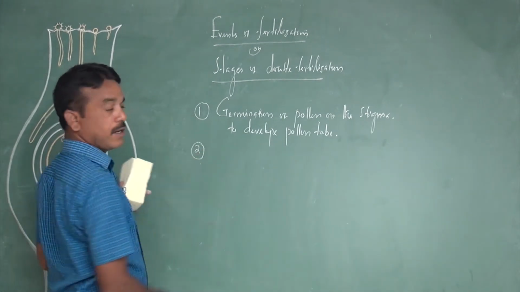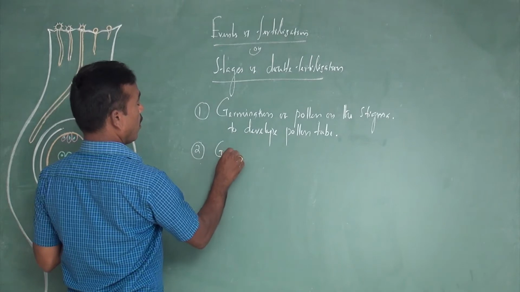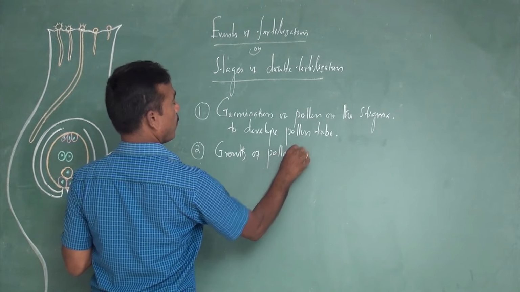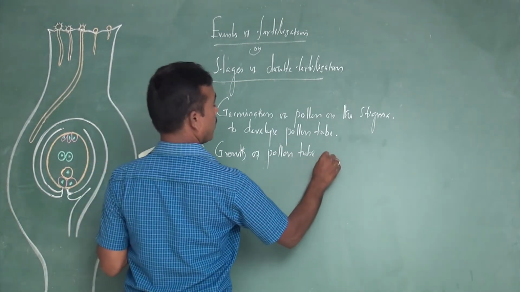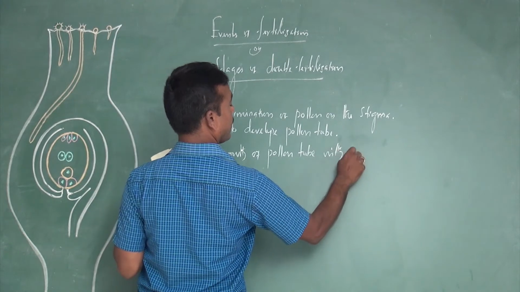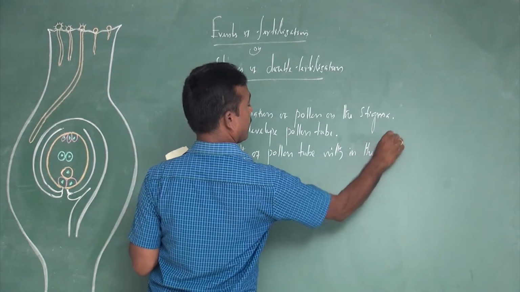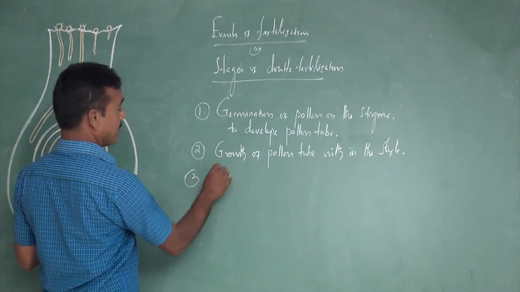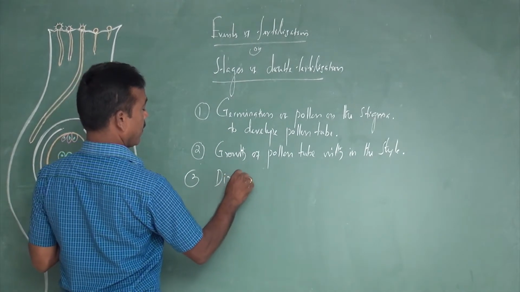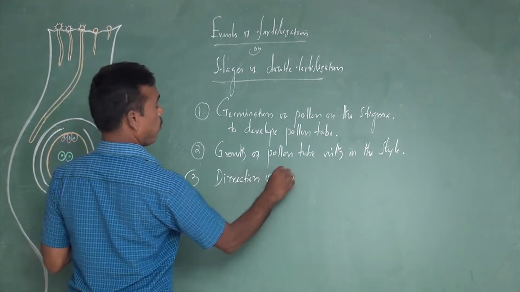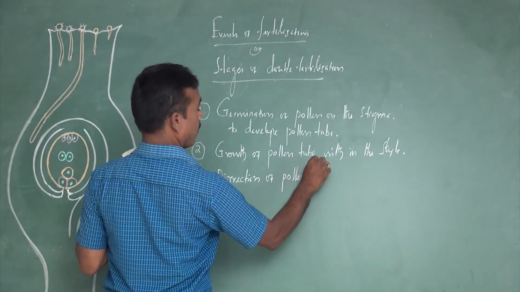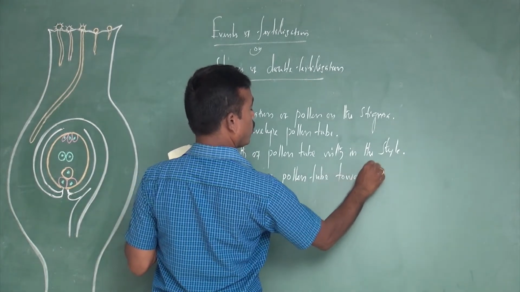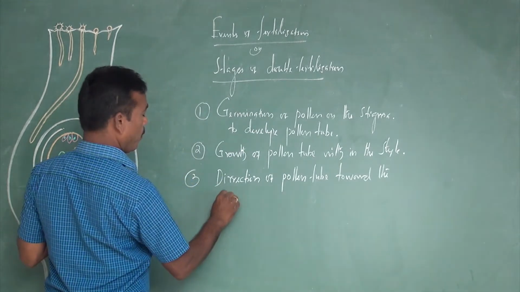The second event is growth of the pollen tube within the style. The third event is direction of the pollen tube towards the micropylar end of the ovule.